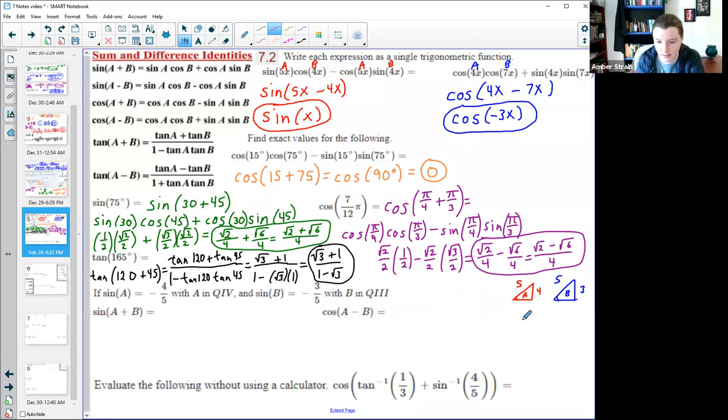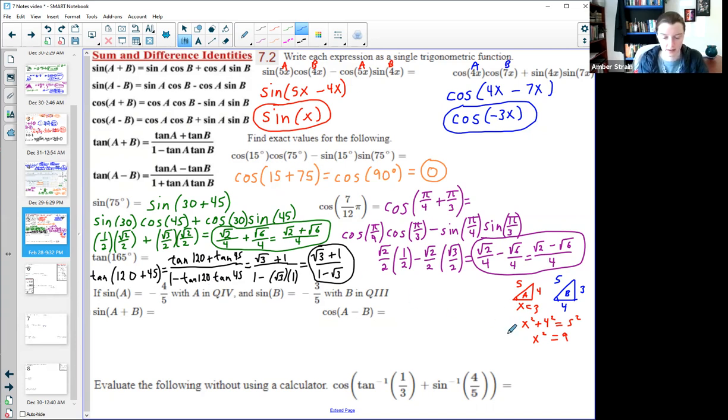But just to kind of double check, I would say if this was x, that x squared plus 4 squared is equal to 5 squared. 25 minus 16 is 9, which confirms that the triangle with a 4 and a 5 should also have a 3. So that means this one, same story, would have a 4. Okay, so a 3, 4, 5 triangle is really common. So as soon as you see those two numbers, you know the third number.